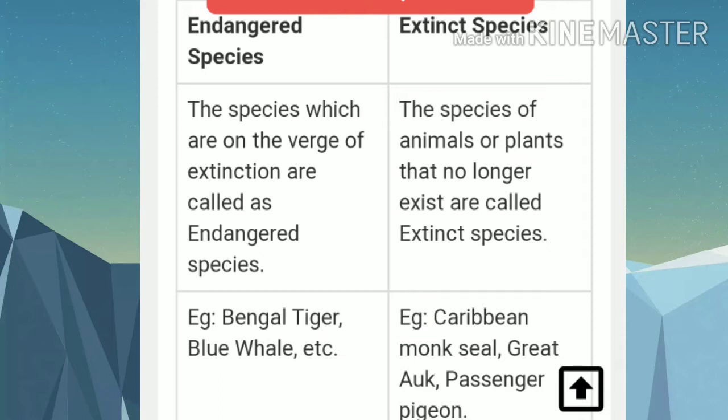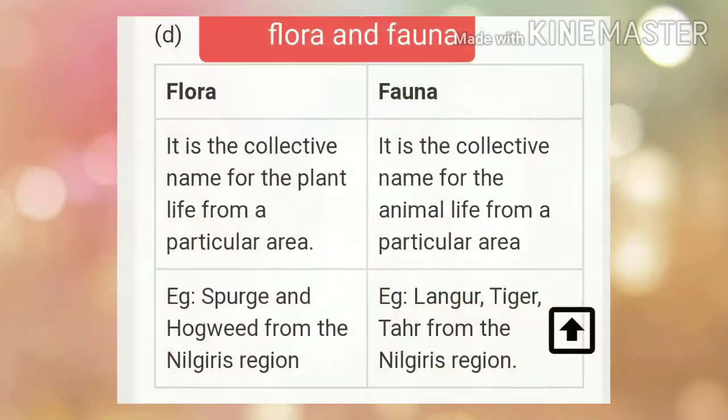Examples of extinct species are Caribbean monk seal, great auk, and passenger pigeon.